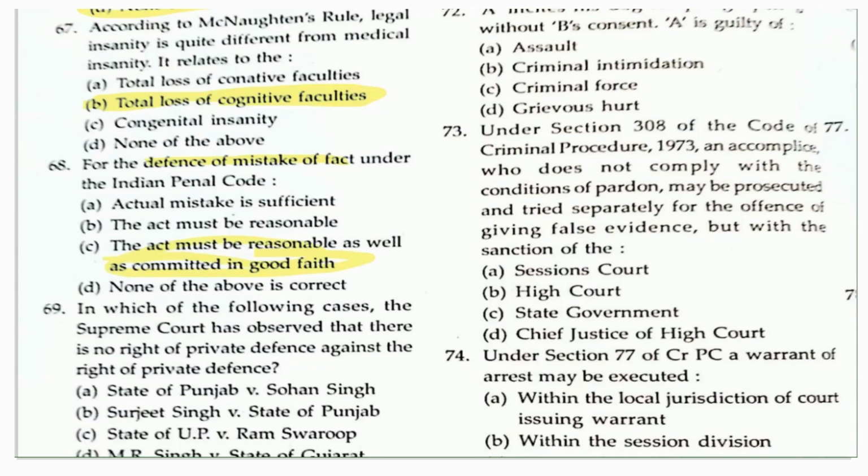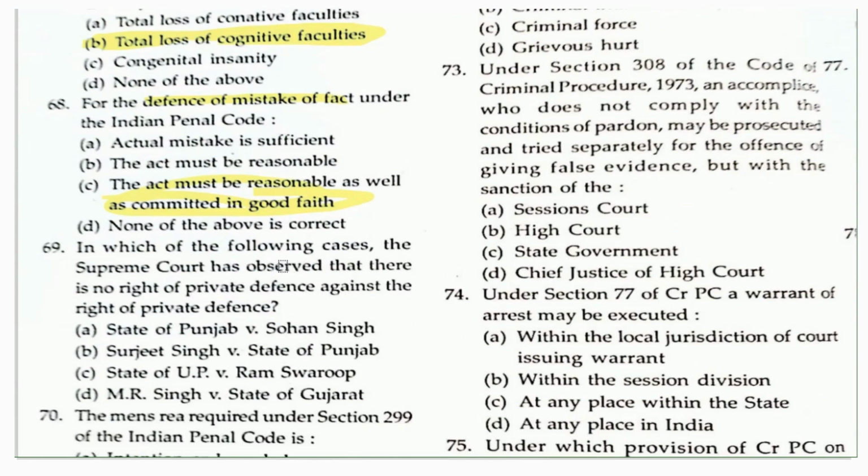The other question which had been asked: in which of the following cases has the Supreme Court observed that there is no right of private defense against the right of private defense? The options given here are State of Punjab versus Sohan Singh, Surjit Singh versus State of Punjab, State of UP versus Ram Sarup, and the last option, MR Singh versus State of Gujarat. The right answer is State of UP versus Ram Sarup. This is the right answer.